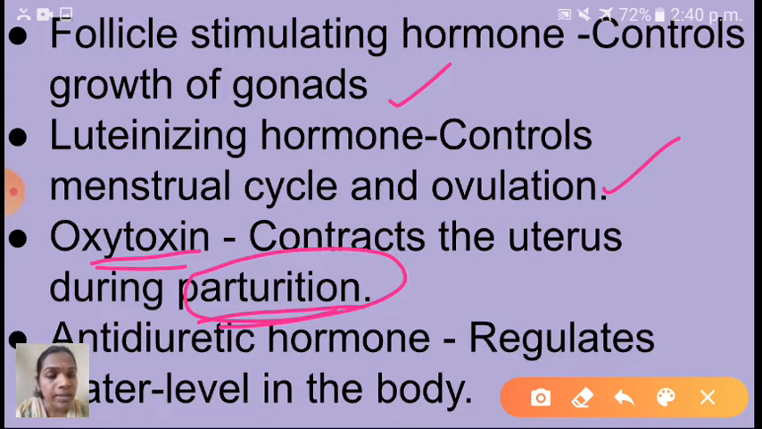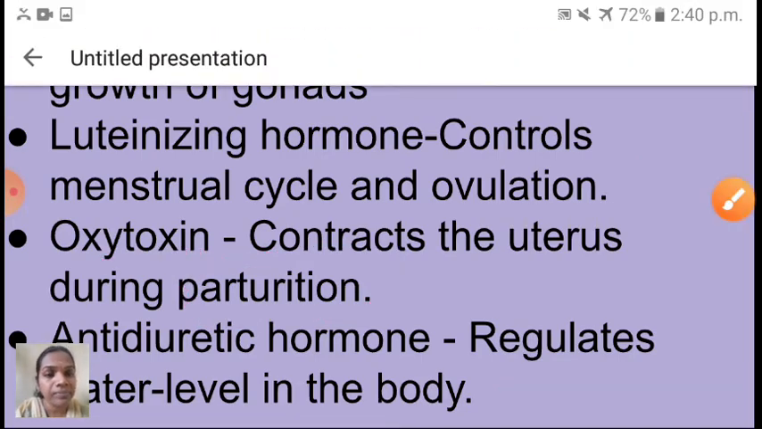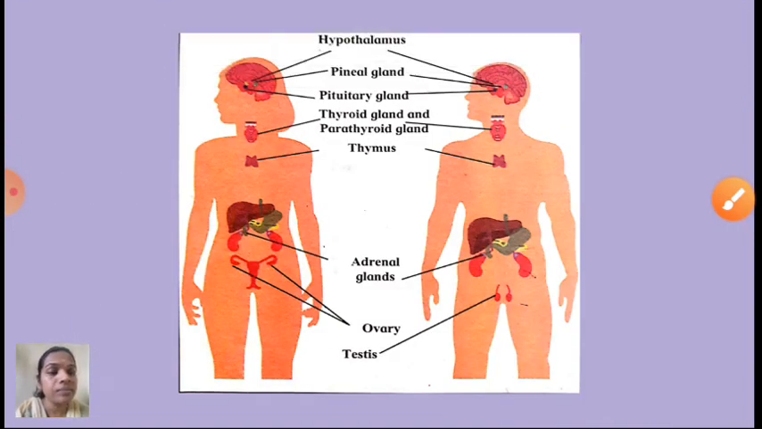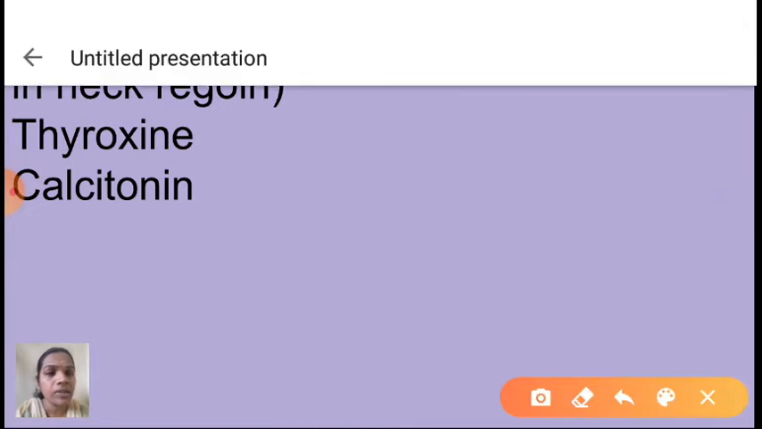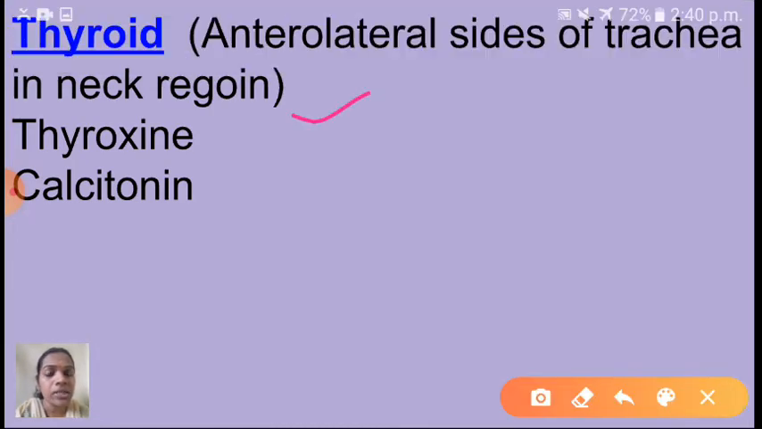Okay children, shall we go to the next now? See here, next one is the thyroid gland. Where is it present? Anterolateral side of the trachea in the neck region. And which hormones are secreted by this thyroid gland? Thyroxine and calcitonin.